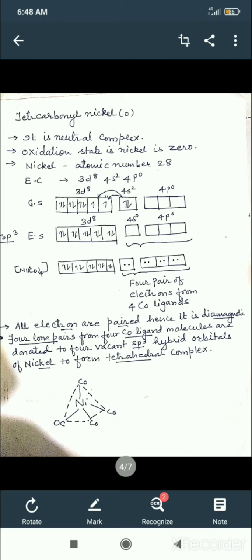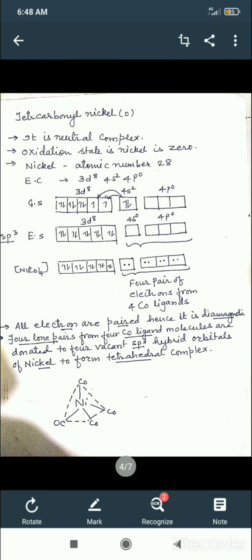Now I will put some examples in front of you, so try to understand how to solve these hybridizations. For that, I stress to students that you must know the atomic number and the electronic configuration.